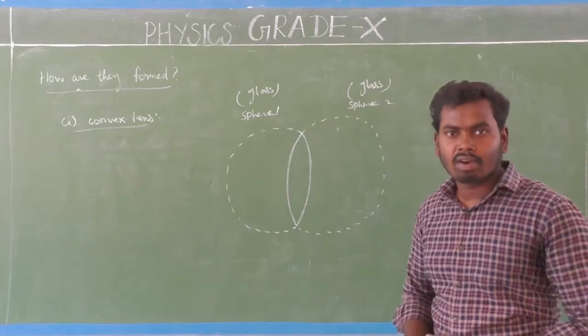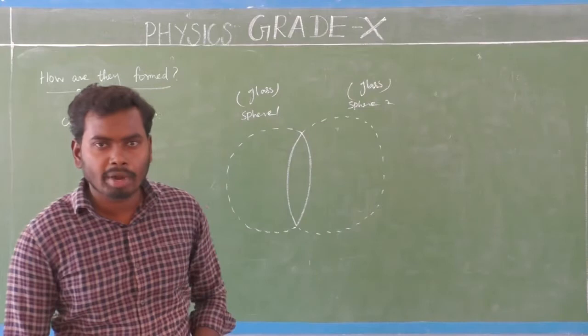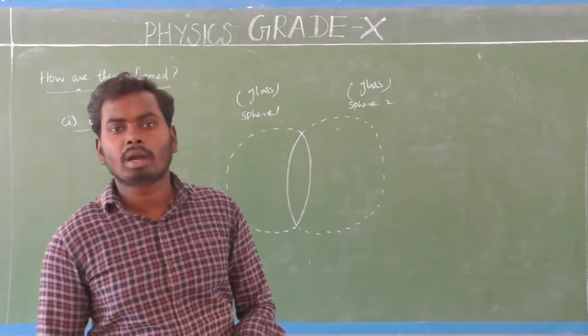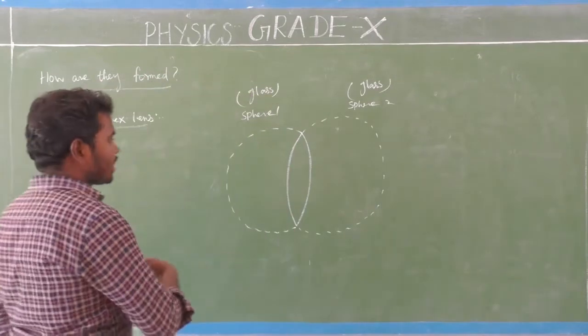Next we will see what the concave lens is. Do you think the concave lens is also made up of two spherical surfaces? Yes, that is also made up of two spherical surfaces, isn't it? Yes, we will see that next.